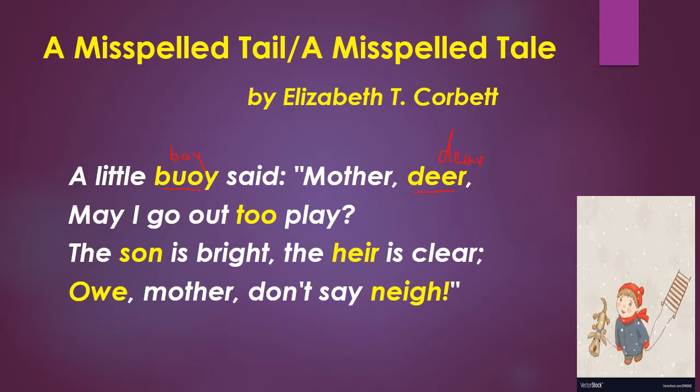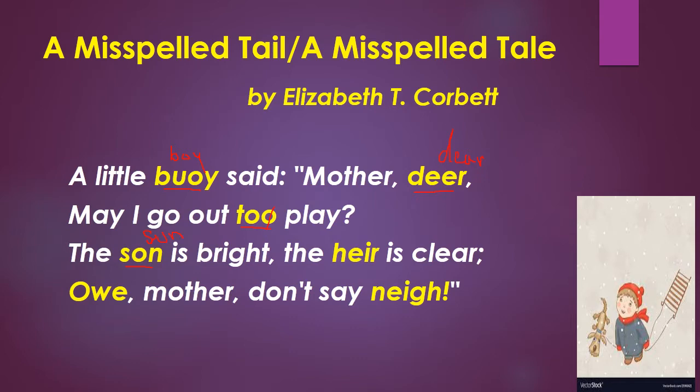May I go out to play? This too is for a longer period of time, so we are going to cancel one O, so small only, we are going to write T-O. The sun is bright, the sun, you can see sun. So here not a boy, but you are going to write an object. The object is sun. Yes, you are right, we are going to write the sun spelling. Sun is bright, which gives you sunshine and warmth.